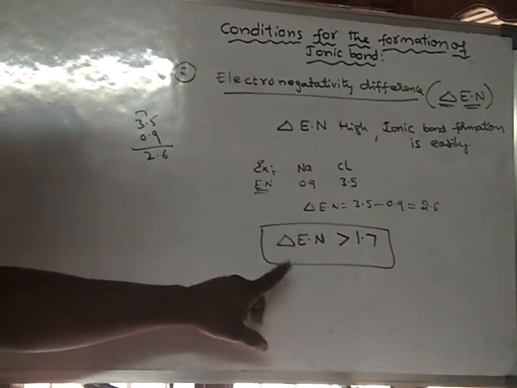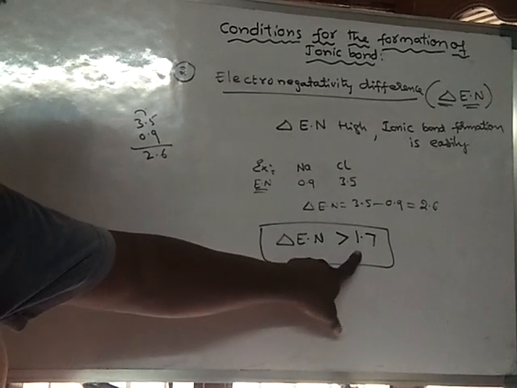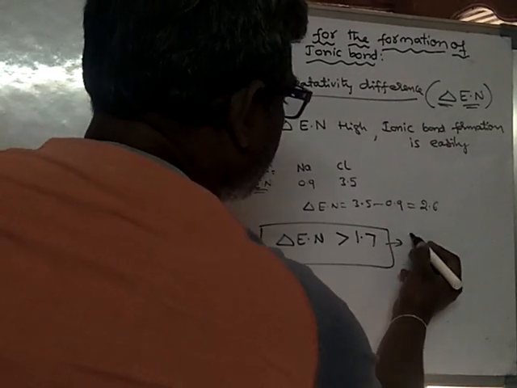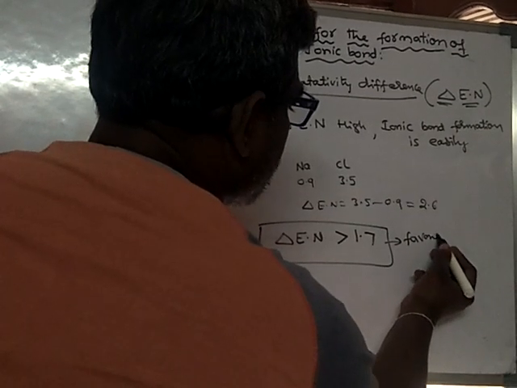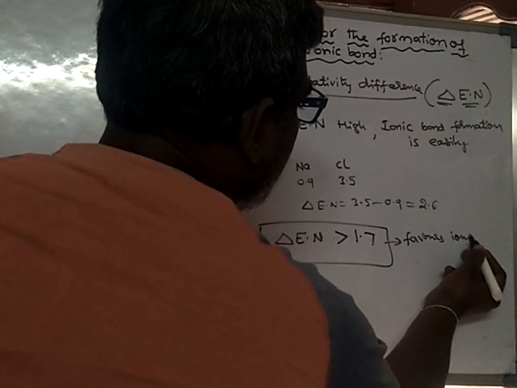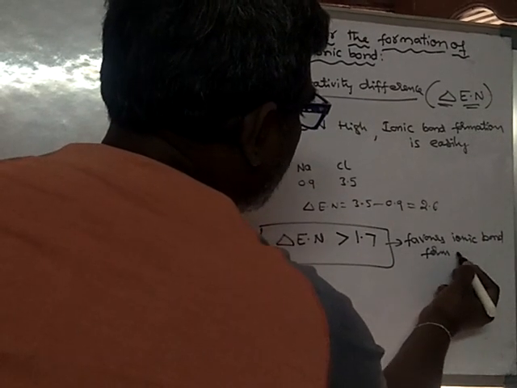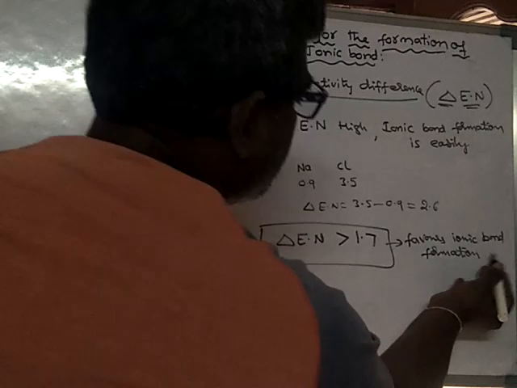So if the electronegativity difference is greater than 1.7, then it favors ionic bond formation.